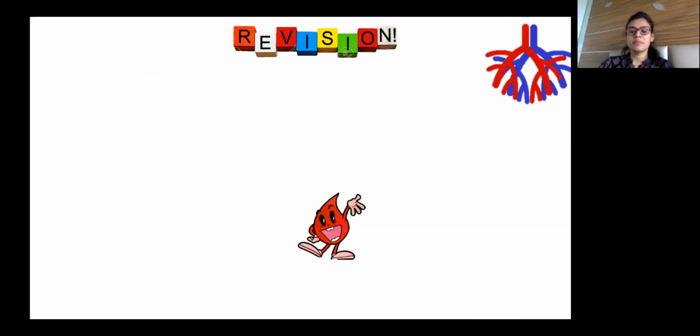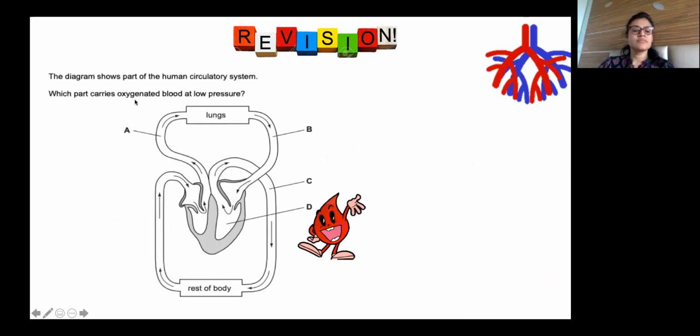Okay, now do you want to solve this? Last, the diagram shows the human circulatory system. Which part carries oxygenated blood at low pressure? A, B, C, D, you have to say. Okay, we'll do it simultaneously. Low pressure. A is carrying oxygenated. B, yes, B.